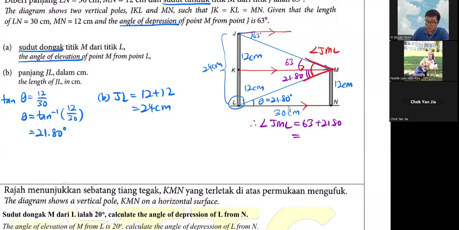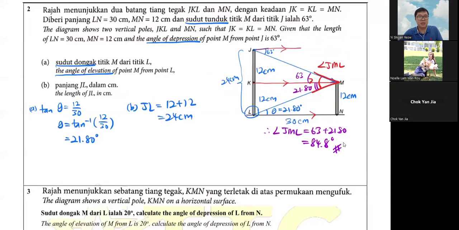These are the questions that if I am the teacher, for this question, I will ask you this. Of course you add it up together, you will have 84.8 degrees. If I'm the teacher, I believe I would definitely ask one, but maybe someone took it out. Maybe it's C, I don't know. Just to let you know, these are questions that I've seen before.